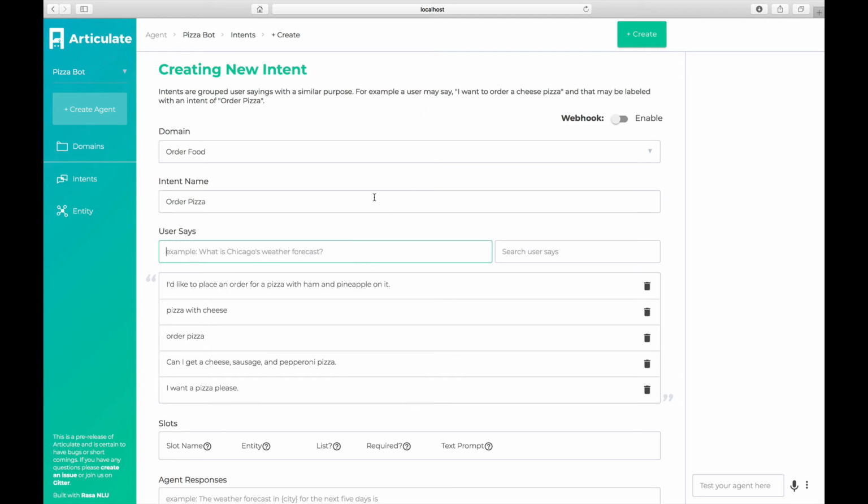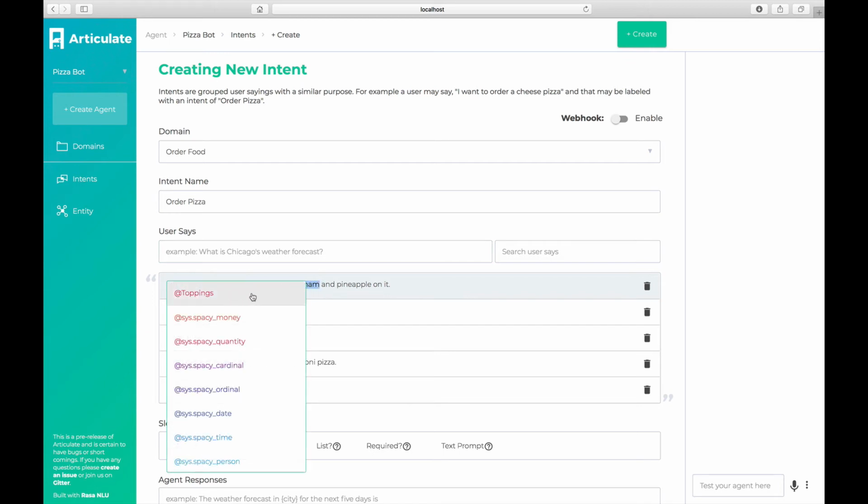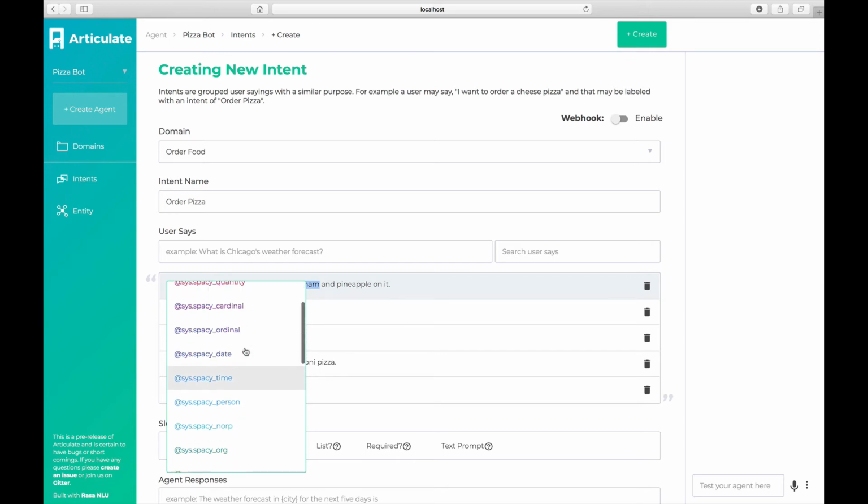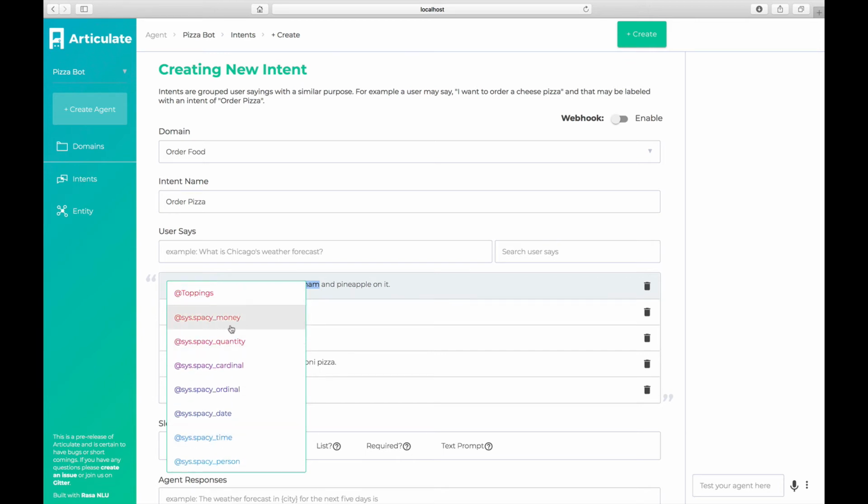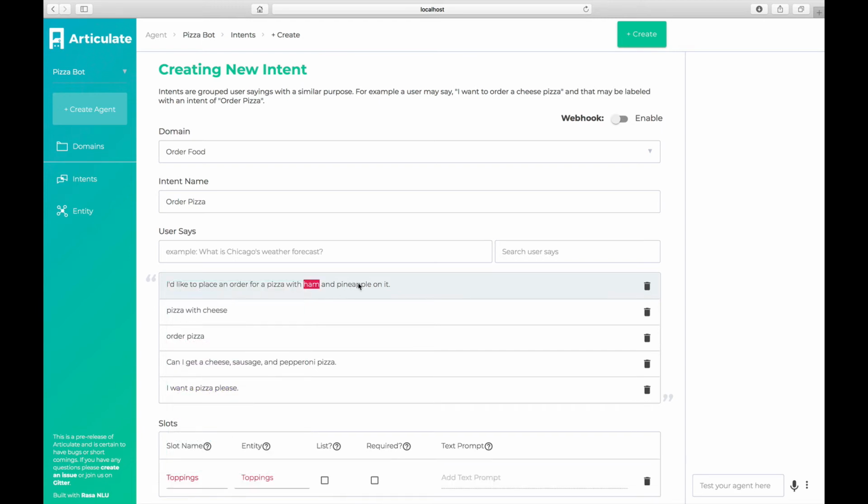Okay, so now that we've got a few examples, we need to go into those examples and highlight the entities that are inside of them. So you can drag and drop to highlight, and you're going to select the entity that you want. We have a lot of system entities. These are provided by Spacie or Duckling, but you can also select the one that we just created. So this is definitely a topping.